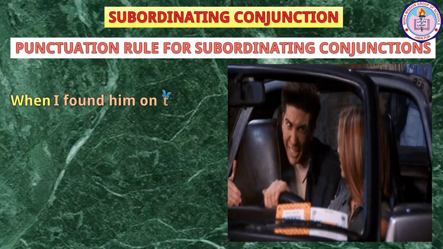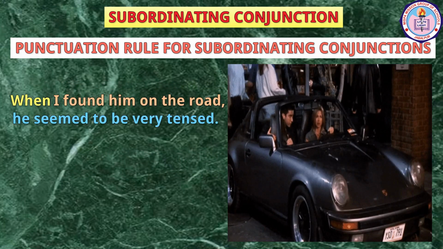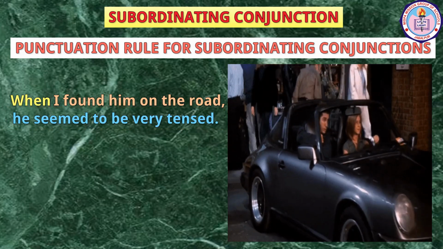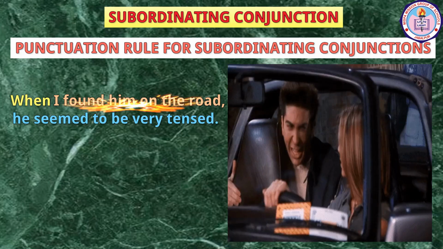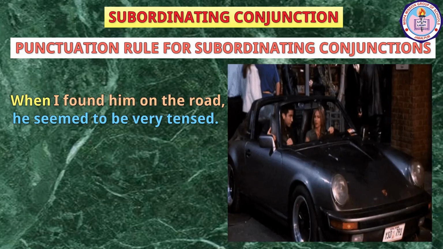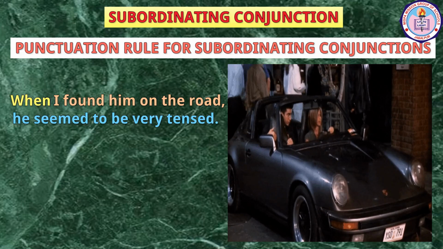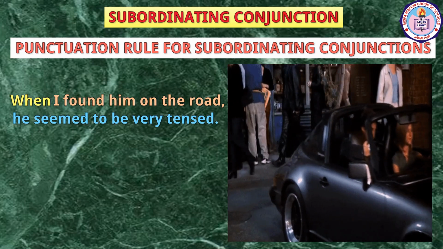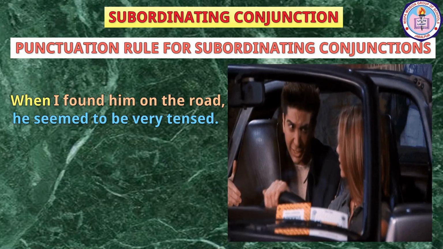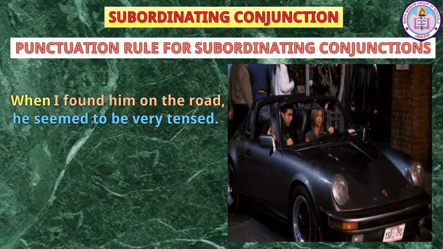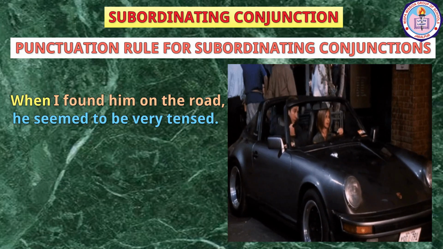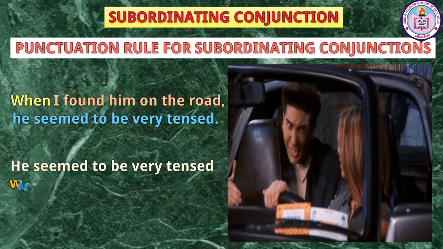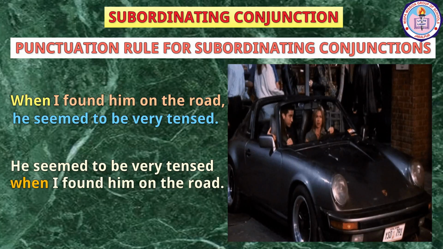When I found him on the road, he seemed to be very tensed. Here, he seemed to be very tensed is the main clause, and I found him on the road is the subordinate clause. When is the conjunction. Comma is required after the subordinate clause as per rule. However, you can reverse the order. The same sentence can be written this way without any comma. He seemed to be very tensed when I found him on the road.